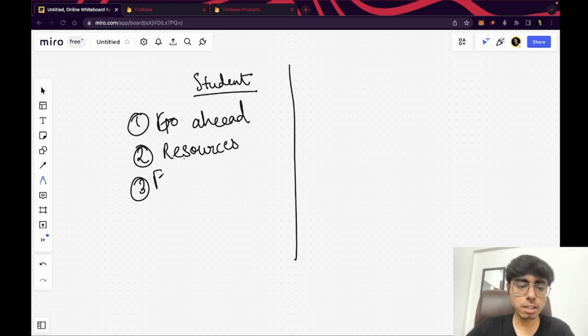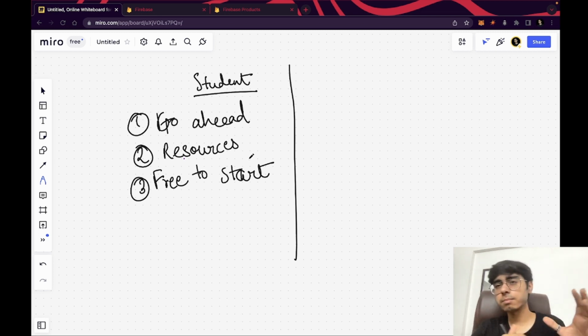Third point, it is free. It is free to start, right? In AWS, if you're planning to learn AWS, then you have to have a credit card, right? There are some provisions for students. They don't need to have a credit card, but let's say you're not a student and you don't have a college ID card to prove that you're a student, then you need a credit card to start, right? So many people don't want to put in their credit card, or they are just exploring the database or exploring the platform, and they don't want to put in their credit card, right?